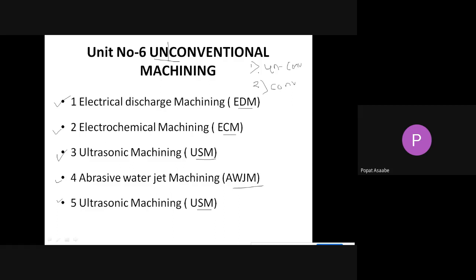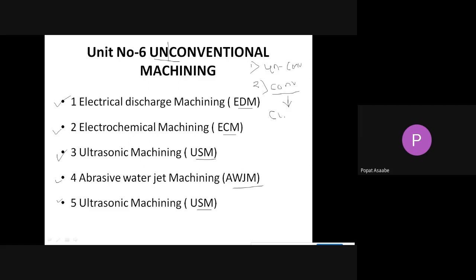First we will discuss conventional machining. In this type of machining, we remove the material from the workpiece with the help of an accurate size and sharp cutting tool.